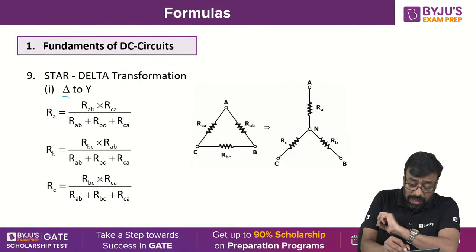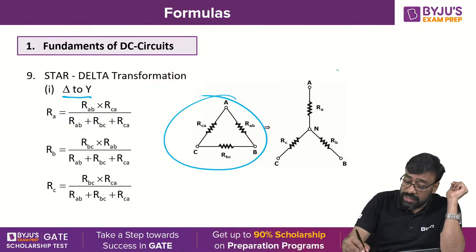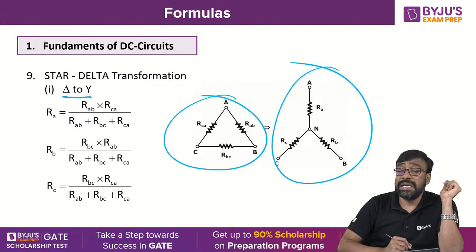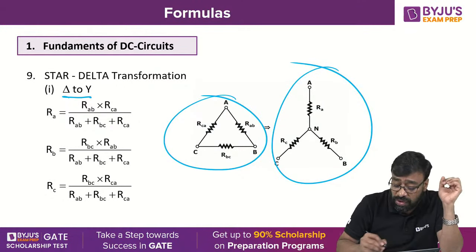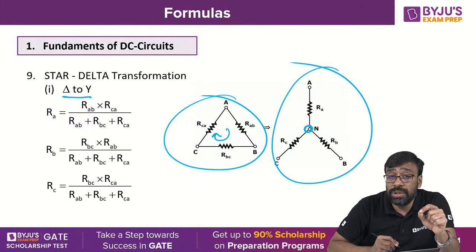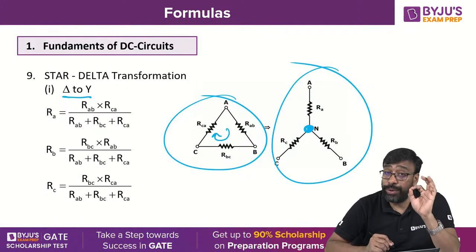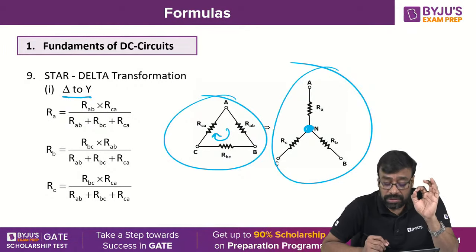First we consider what? Delta to star. So it is a delta network and this is a star network. Delta network consists of three elements which forms a common loop. Star network consists of three elements with a common node. Delta consists of a common loop, or a closed path. But here the star network consists of a common node. You got my point? Okay, well.